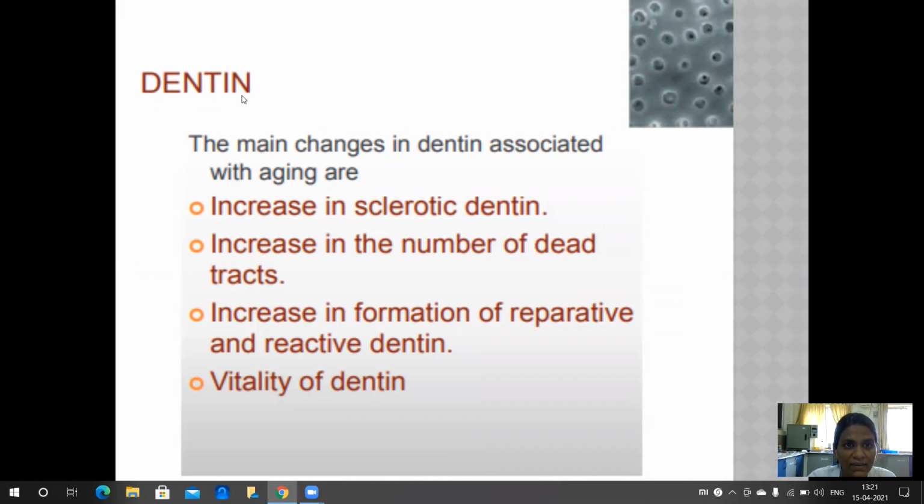Next, the second layer, that is the dentinal layer. The main changes in dentin associated with aging are an increase in sclerotic dentin, an increase in the number of dead tracts, and an increase in formation of reparative and reactive dentin, and changes in vitality of dentin.